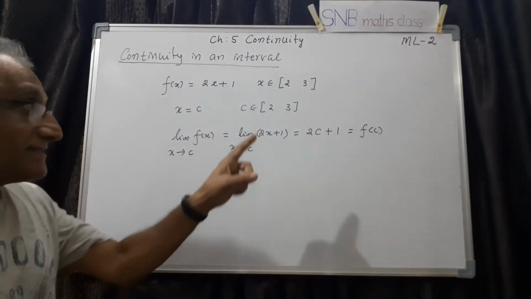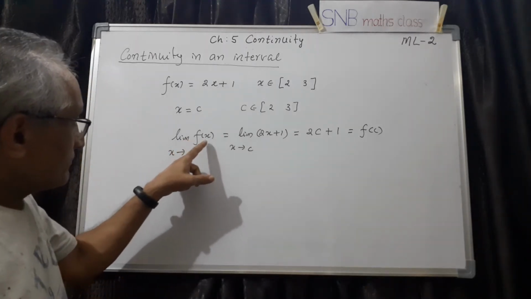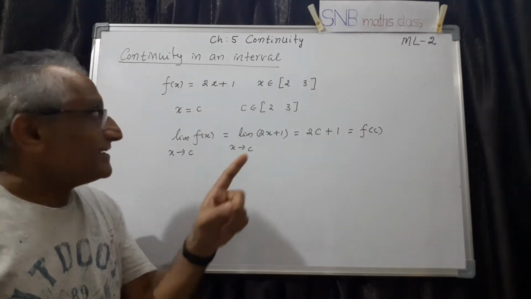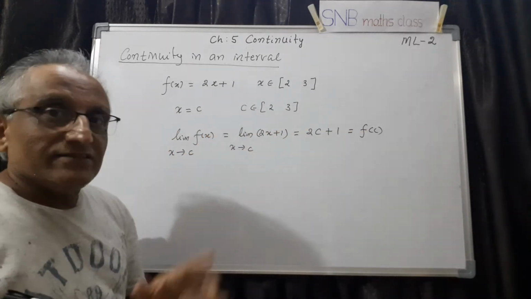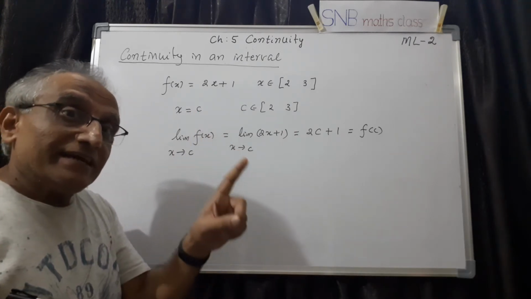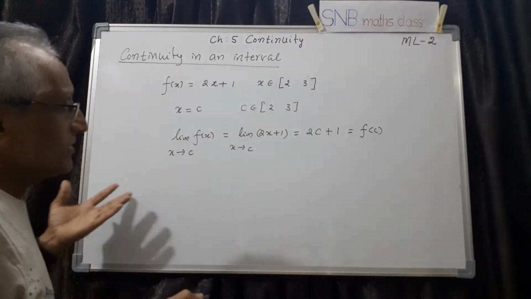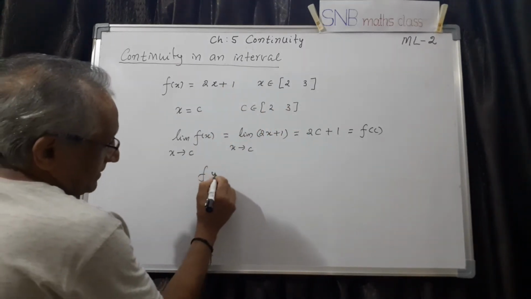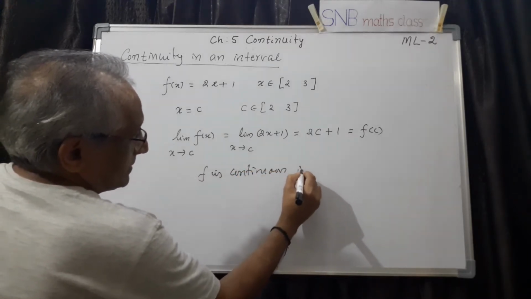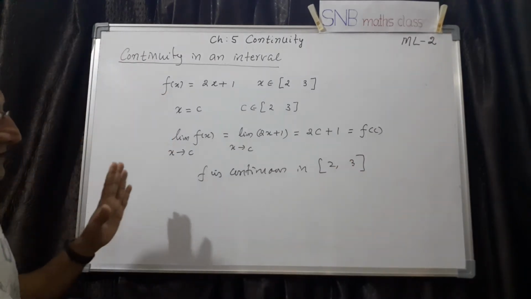So this satisfies the condition of continuity, that is limit of f of x as x tends to c equal to f of c. Therefore I can say at c the function is continuous, but c is an arbitrary point, meaning it can be any value between 2 and 3 including 2 and 3. So we say that f is continuous in 2 to 3. This is the meaning of continuity.